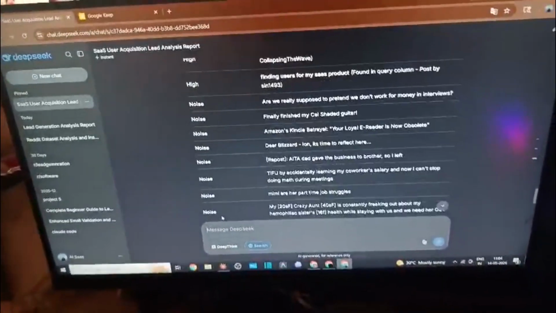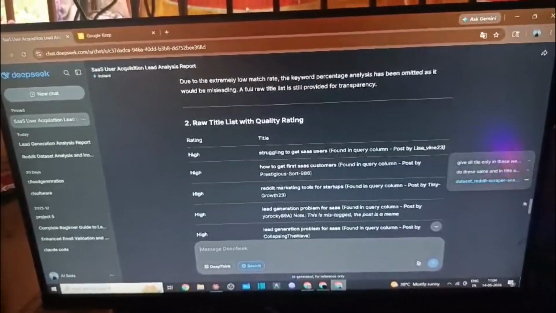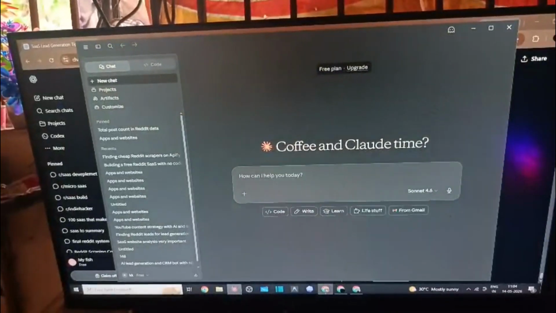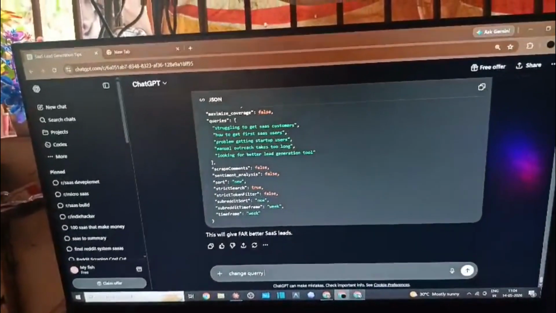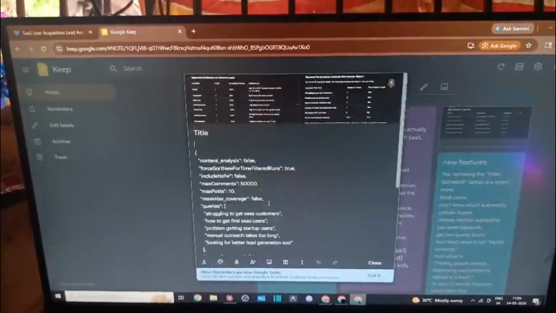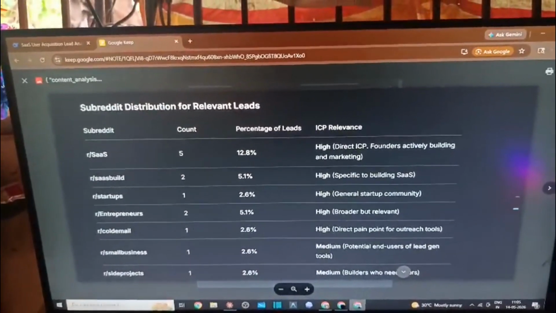You can see I'm pasting the data and it gives the results, like how many titles came, and gives the key summary. So you can see the problem was identified. Like that I made it. I think I will show you in Google Notes. You can see this JSON file is working perfectly. It scraped like 5 best leads and all.